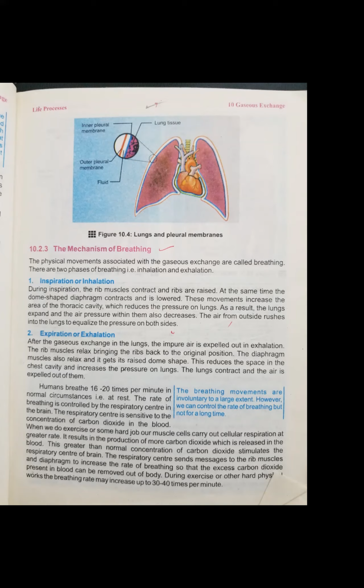So during exercise or other hard physical work, the breathing rate may increase up to 30 to 40 times per minute. In normal conditions, I have told you a human breath rate is 16 to 20 times per minute. But when you do hard exercise and hard job, at that time your breathing rate is increased and it can be 30 to 40 times per minute. So you have to underline in your book for your MCQs, this is very important. Human rate is 16 to 20 times, and then you have to underline it is increased due to hard exercise to 30 to 40 times per minute.